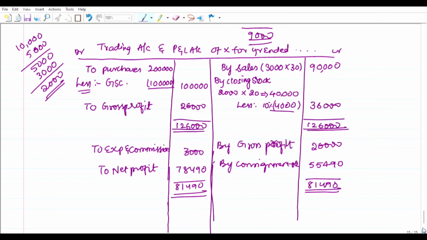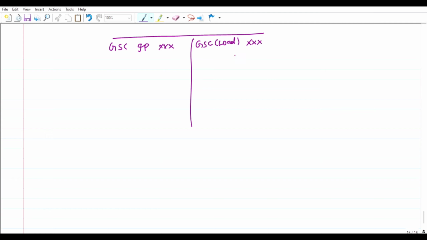I am explaining you once again the simple point. If this is the consignment account and if the goods are sent at invoice price, the invoice price amount is to be written here. Goods sent on consignment at invoice price is written, and goods sent on consignment loading is to be written here. And whenever any consignment stock is there, you write it at invoice price only.